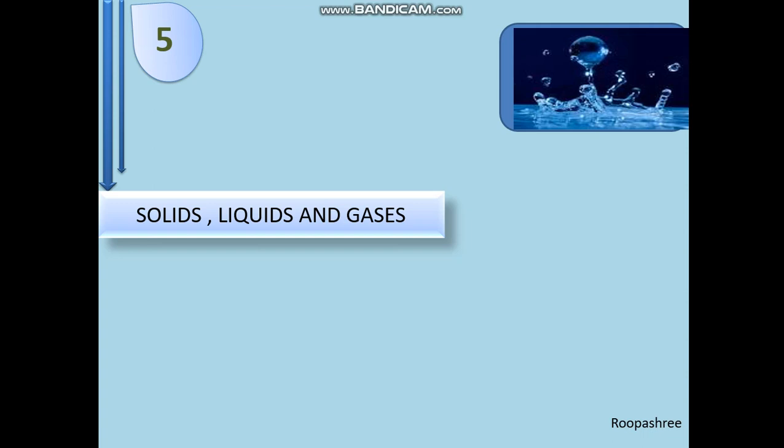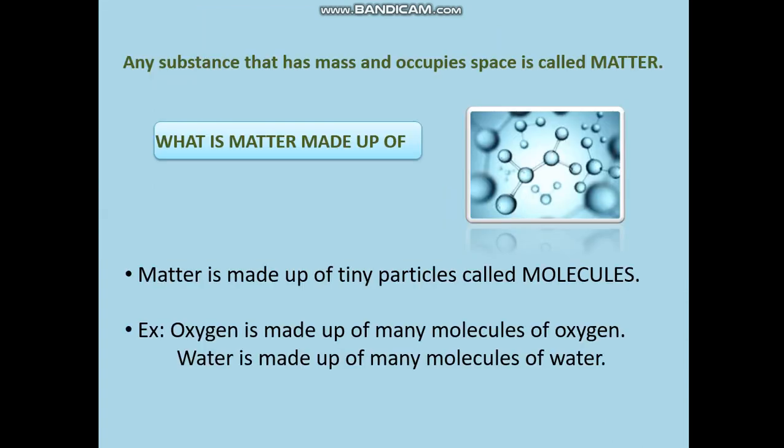Like this, any substance that has mass and occupies space is called matter. Now, what is matter made up of? Matter is made up of tiny particles. We can call them molecules. On your screen, you have a picture of a molecule. The molecules are so small that we can't see them with our naked eyes. They can be seen only under a microscope.